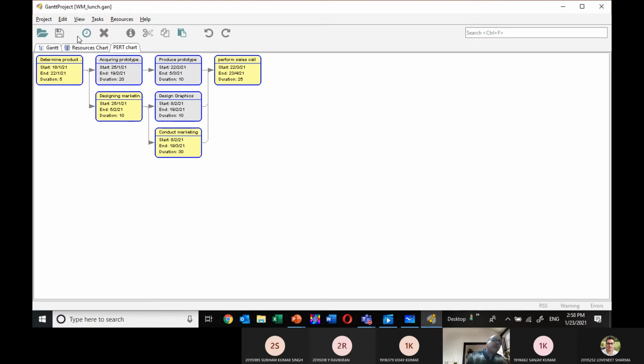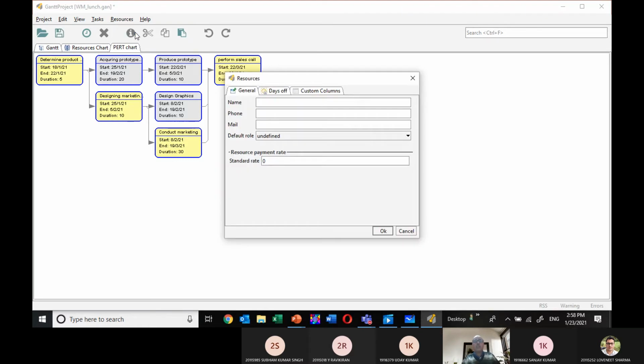And who will give the approval for each of these activities? So here that is resource. We can add a new resource; the add new resource button is there. You can add the resource. I am adding two resources here. I am adding one resource.